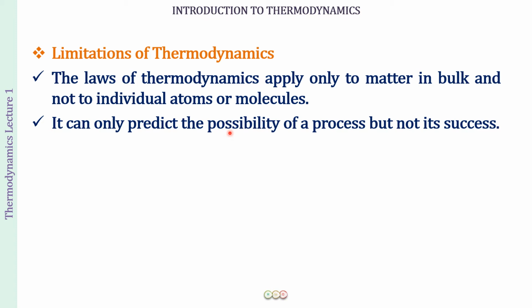For example, I know that I have to travel from point A to point B. So I know point A, I know point B, and I should be able to travel from point A to point B because I know both of these places. But in between, whether the road is correct or not, whether it is broken or not, will I be able to reach from A to B or not, I do not know. So thermodynamics can only predict the possibility of a process but not its success, because it does not tell us about the path of the reaction.